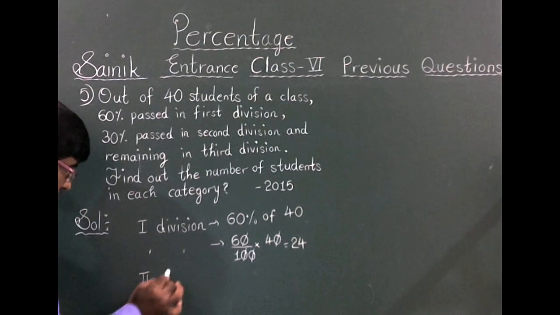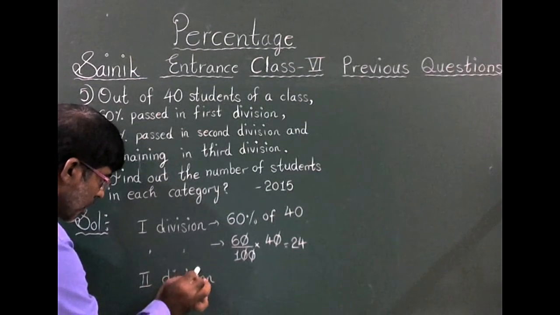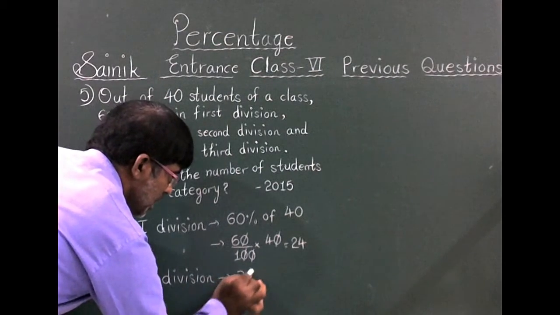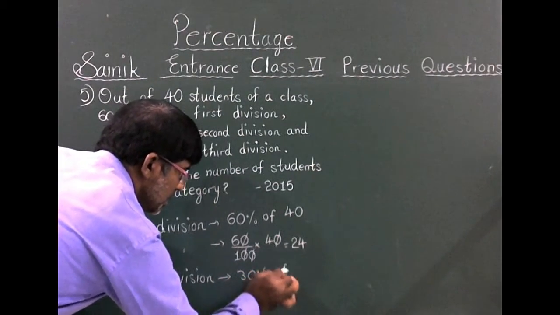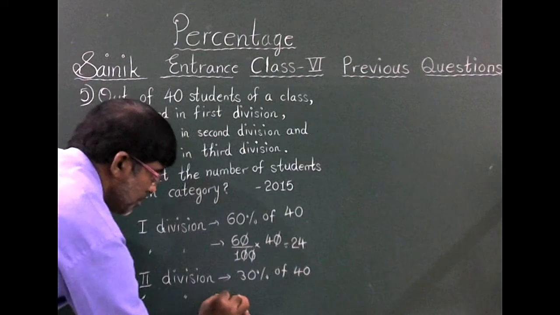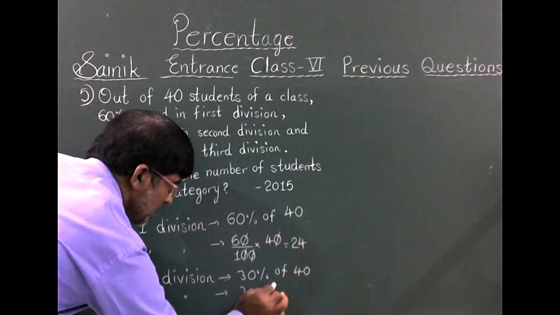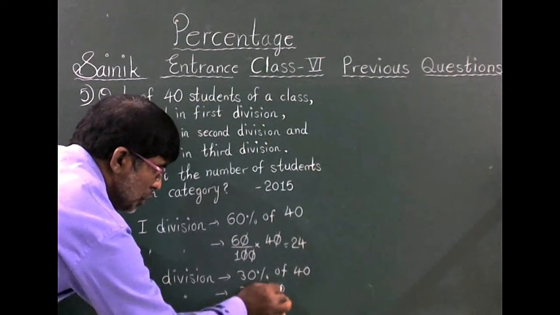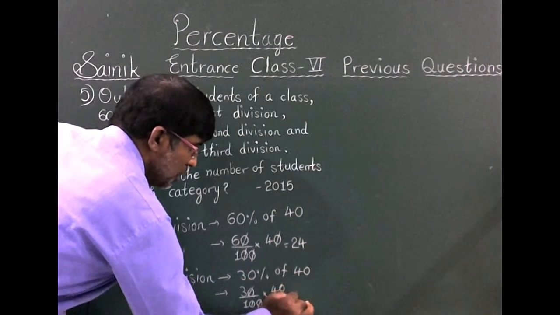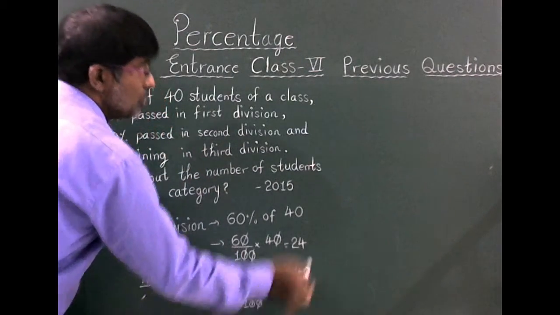Next, second division. How much percentage? 30 percent passed in the second division. 30 percent of 40 students. Second division, that is 30% means 30 by 100 into 40. In the numerator 2 zeros, denominator 2 zeros, both get cancelled. Now 3 4s are 12. Okay, number of students passed in the second division, 12 students.